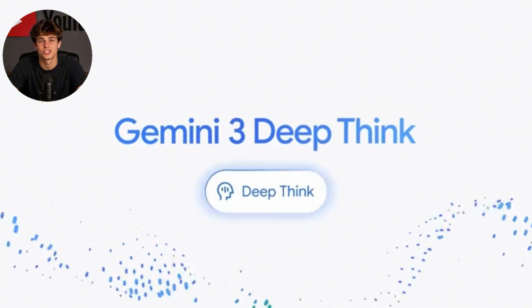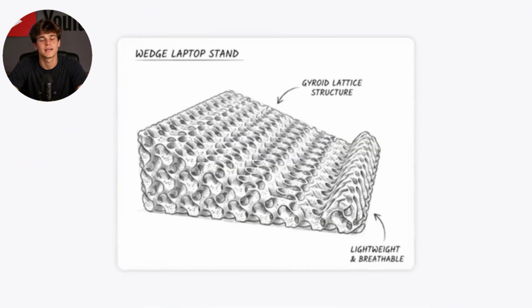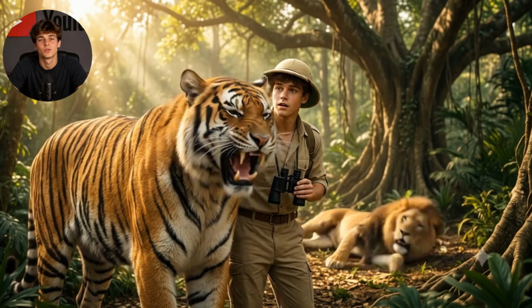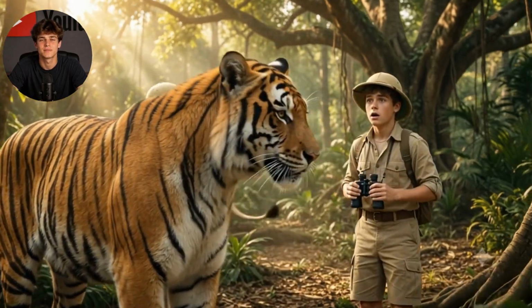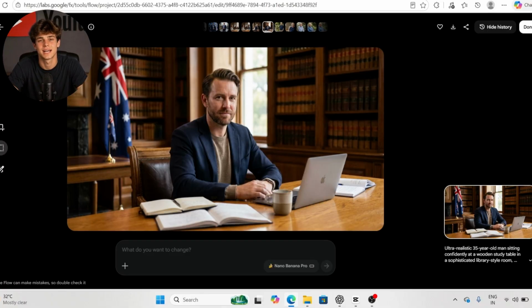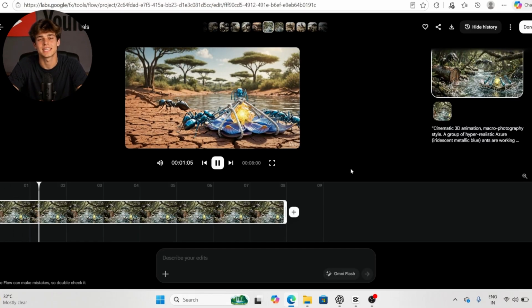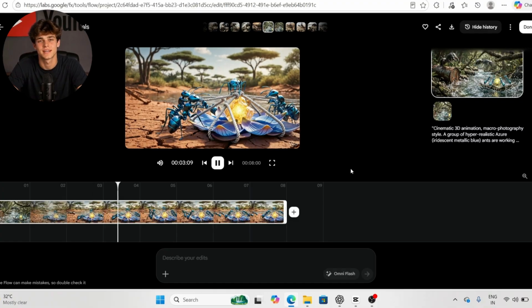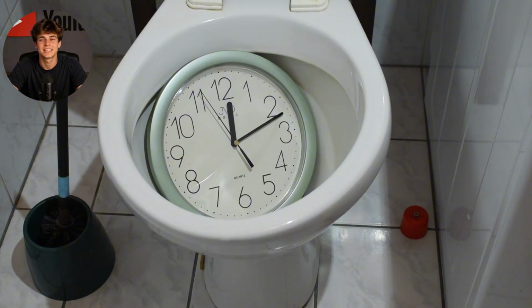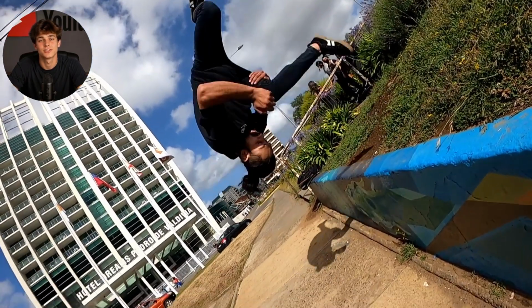By now, you've probably already seen what Google Gemini is capable of. The quality of AI-generated content has improved a lot, and today I'm going to show you exactly how you can create videos like these yourself. We'll go through the entire process step by step, from creating your AI avatar to generating cinematic images, turning them into videos, and even creating UGC ads. So, without wasting any more time, let's jump straight into it.